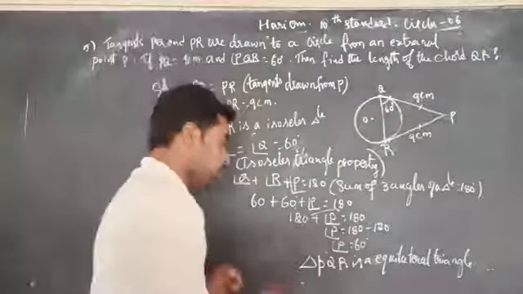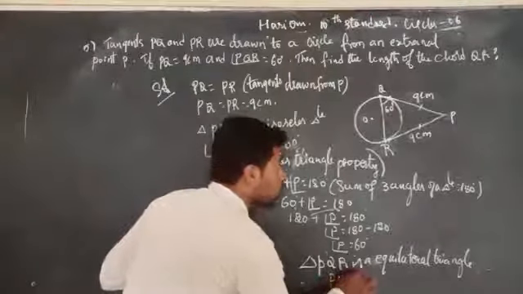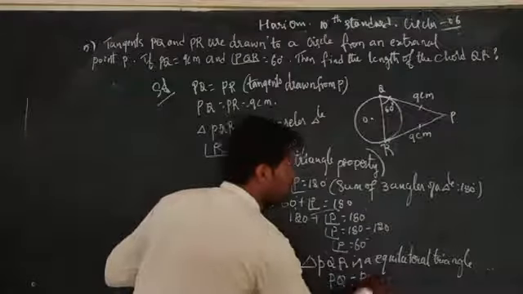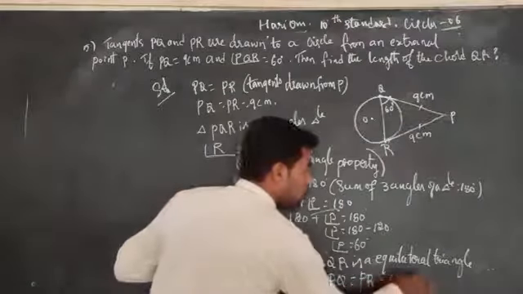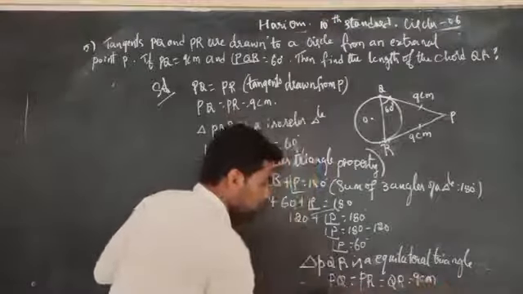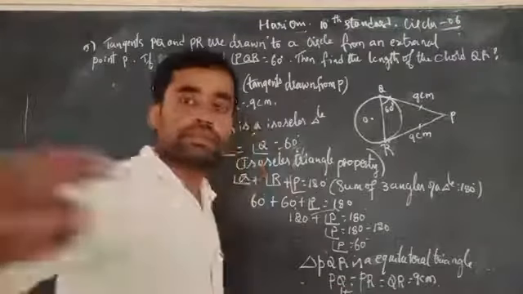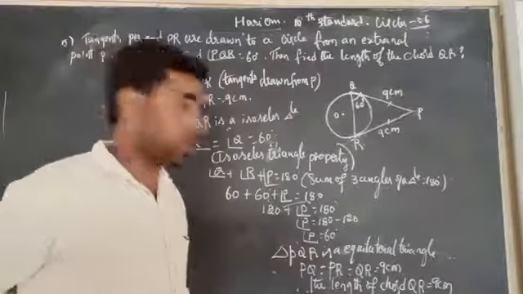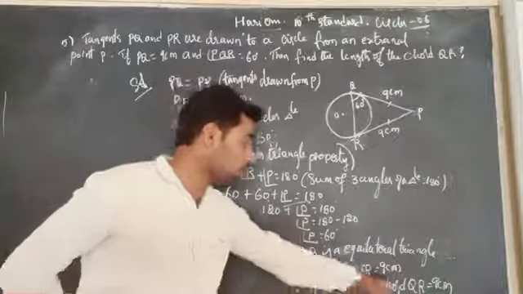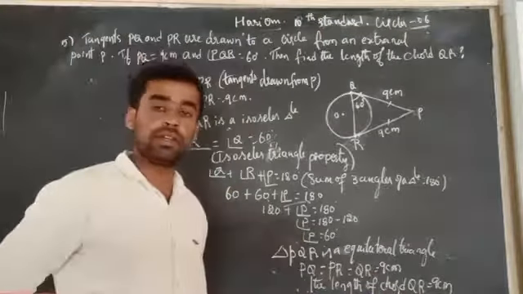Therefore, we can write PQ is equal to PR is equal to QR. They are equal to what? 9 centimeters. Therefore, we can conclude that the length of the chord QR is equal to 9 centimeters. Is it clear?